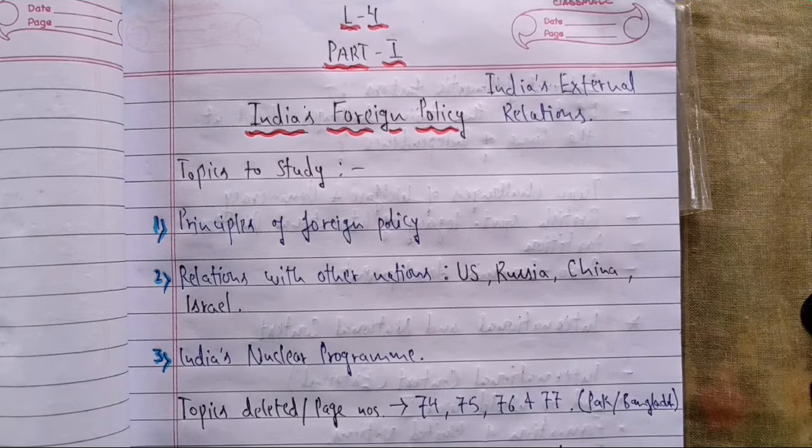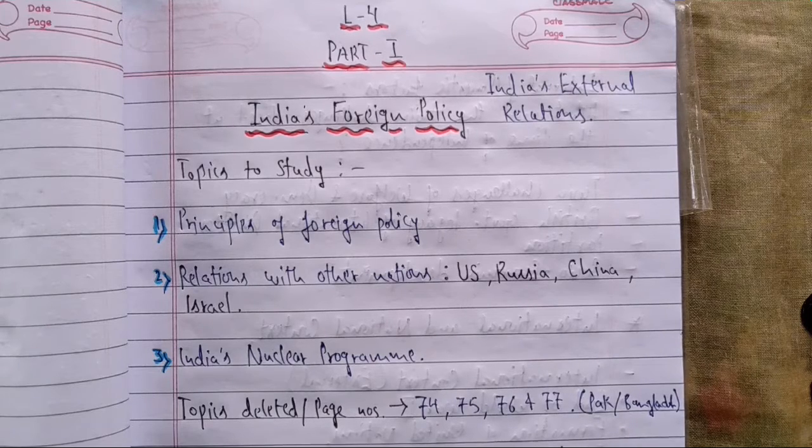As you know, we had already finished our last chapter, and the name of the chapter was planned development according to the new revised syllabus. Otherwise its name used to be politics of planned development, which was chapter number 3 of your book. So we had finished all the topics of that chapter, and particularly two new topics we had discussed in detail. That was National Development Council, and the other was regarding Niti Aayog.